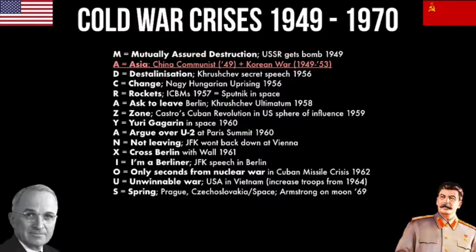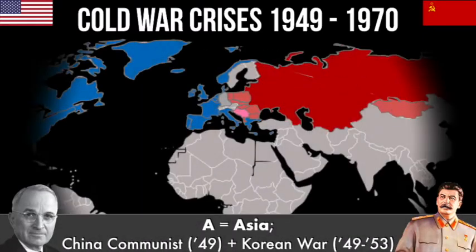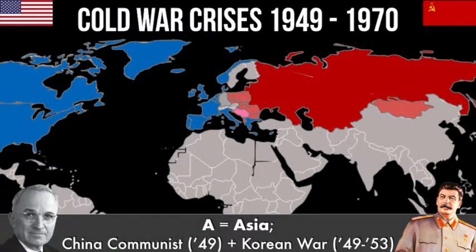Our next letter is A, Asia goes communist. 1949, also a great year for communism because Chairman Mao wins the Chinese Civil War, making China a communist country. This is massively important as China is going to play a big role in the Cold War and still in the world today. The other reason we need to remember A, Asia in 1949 is the Korean War.